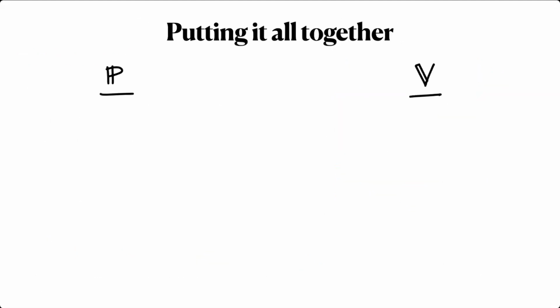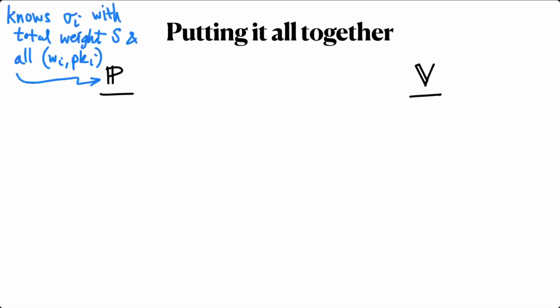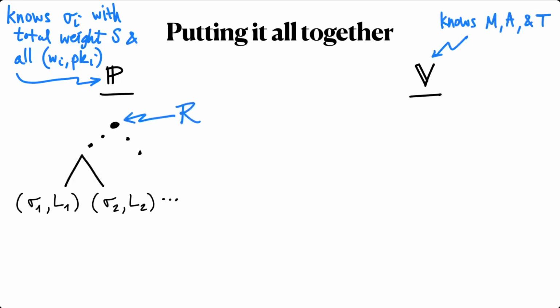Now we can write down the full protocol. The prover starts with knowledge of signatures having total weight at least S and all of the attesters' public keys and weights. The verifier knows the message to be signed, the root of the attesters' tree, and the target weight T. The prover builds a Merkle tree of attester signatures and subrange lower bounds.